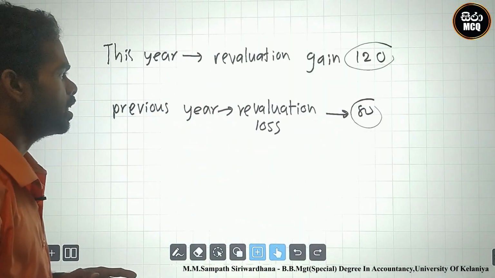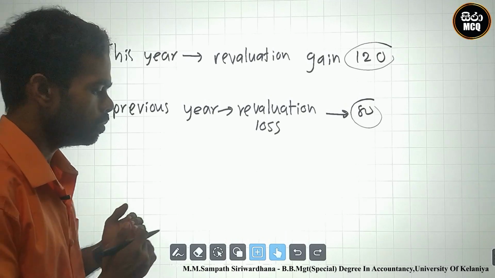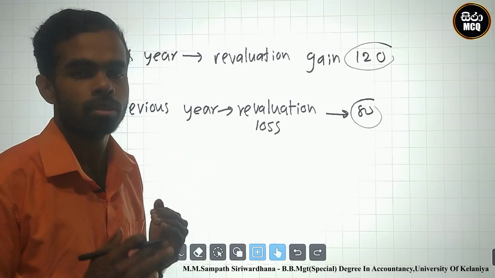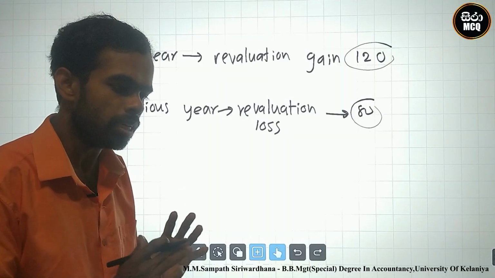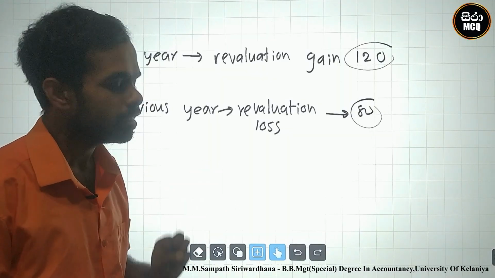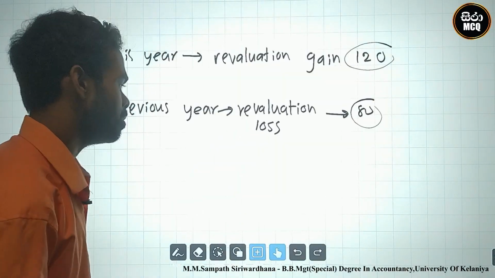How can we identify these results? We must eliminate the 120 from the current year income statement, therefore we can newly add this result to the income statement.